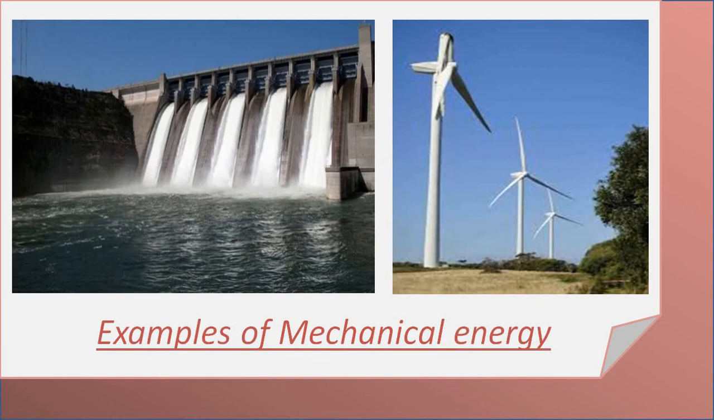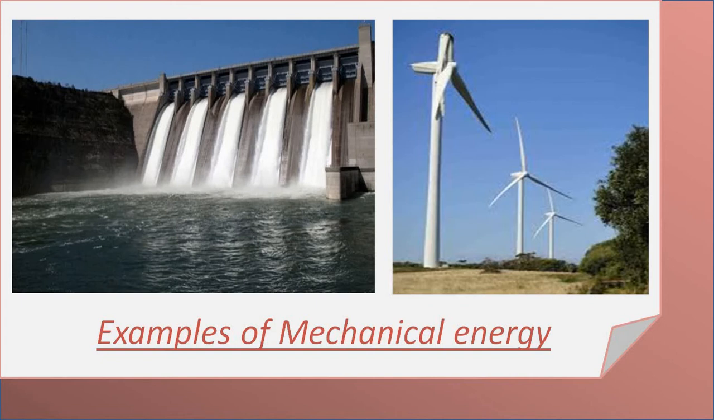The first one is showing moving water. In dams the water is made to fall from a height and the turbine is placed there, and as the water falls from the height, it makes the turbine rotate and that produces electricity. Same as it is showing windmills. When the wind blows fast, these windmills start rotating, that makes the turbine rotate and electricity is produced. Two examples showing that energy is due to its position or movement. That is why these are examples of mechanical energy.